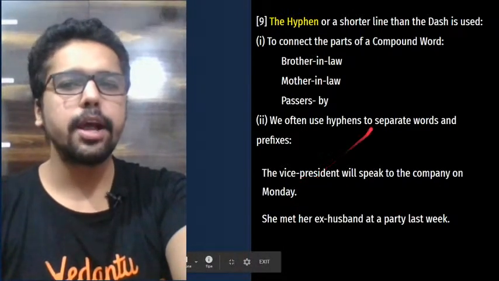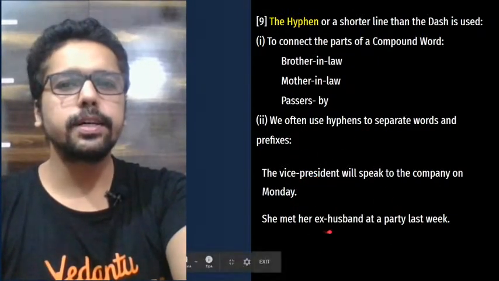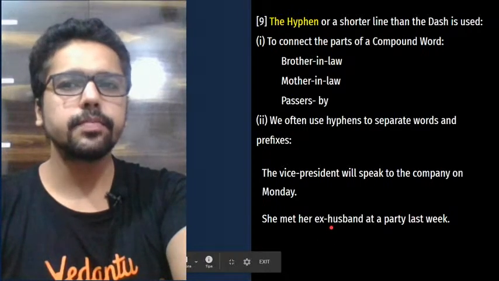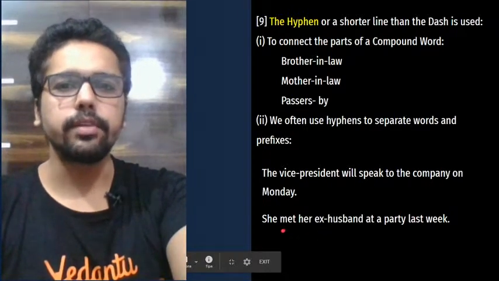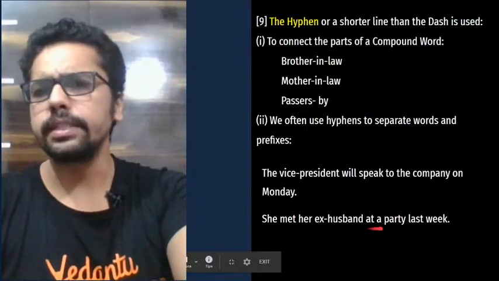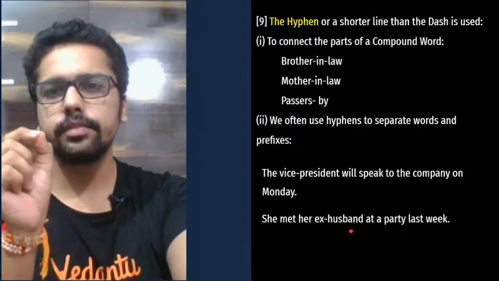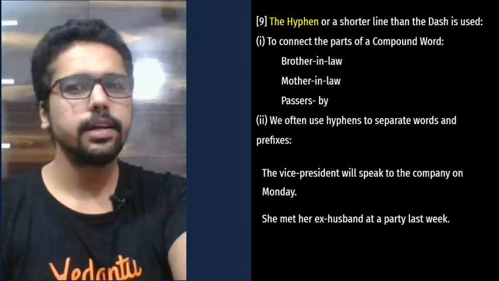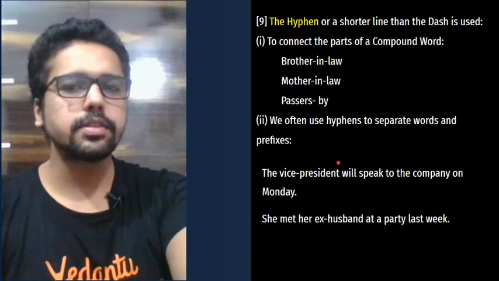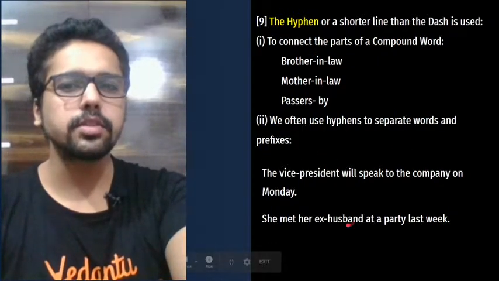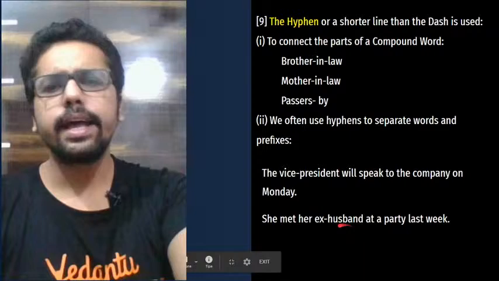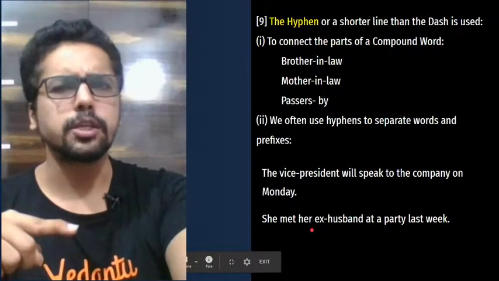We are separating it. Or it is also used to highlight the prefix, so you see, just after the prefix. She met her ex-husband at a party last week. So ex is a prefix here, ex hyphen husband, to separate the words and prefixes. So the main word is husband, and the word ex means the previous husband.